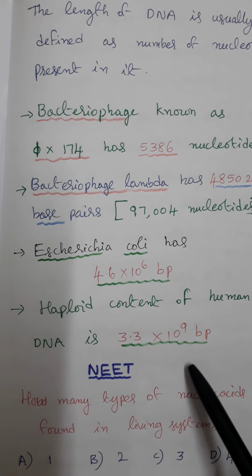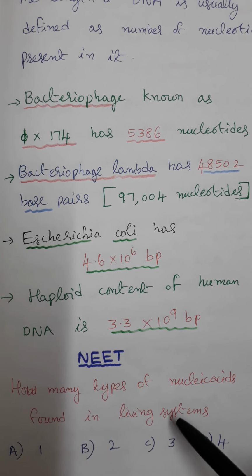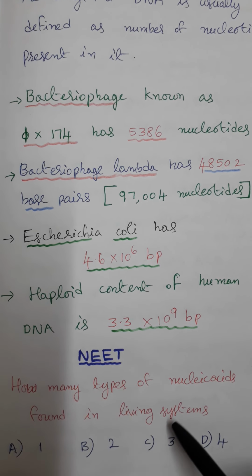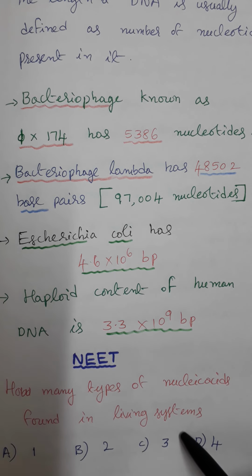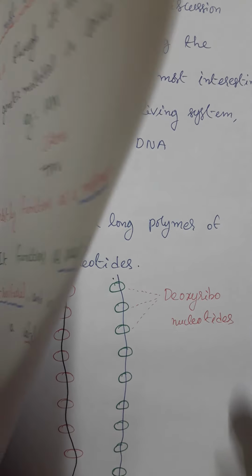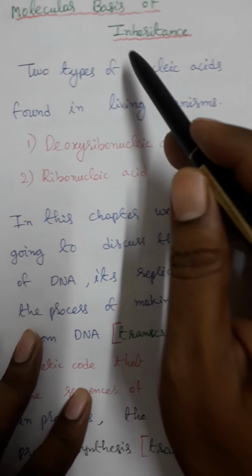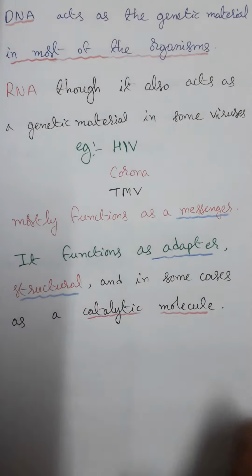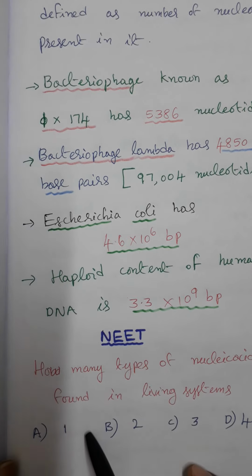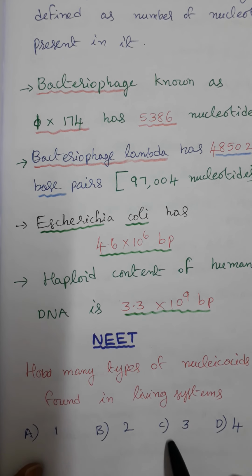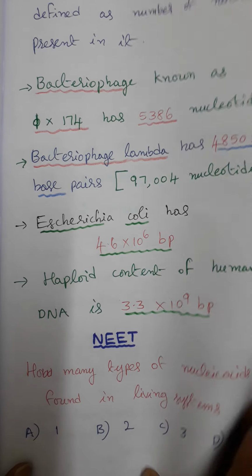Based on this concept, from the NEET point of view, we will discuss a few NEET related questions here. How many types of nucleic acids are found in living systems? Two types of nucleic acids are found in living organisms. What are the options given? Option A 1, option B 2, option C 3, option D 4. So among these, which option is the correct answer? Option B.